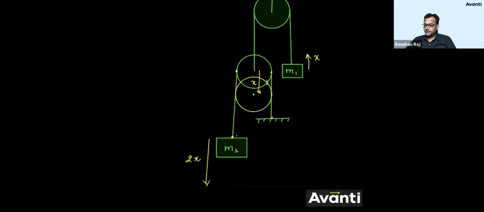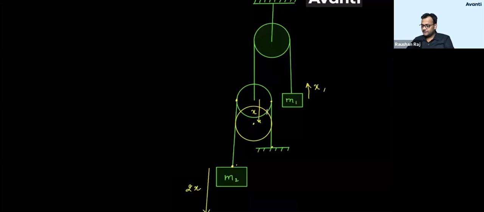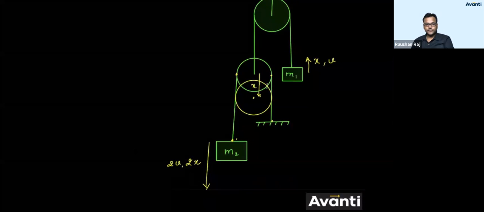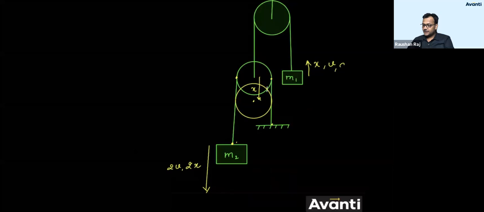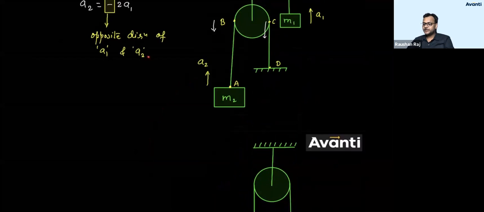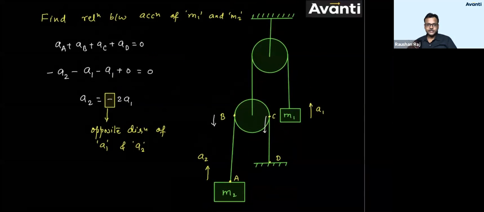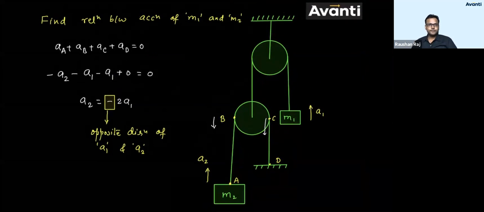Is it clear to everyone? Okay, then write the same thing here. If this is x, if this would have been v, this would have been 2v. If this would have been acceleration a, this would have been acceleration 2a. This is what we have derived using the constraint relation. Guys, please click yes if you have understood this condition well.